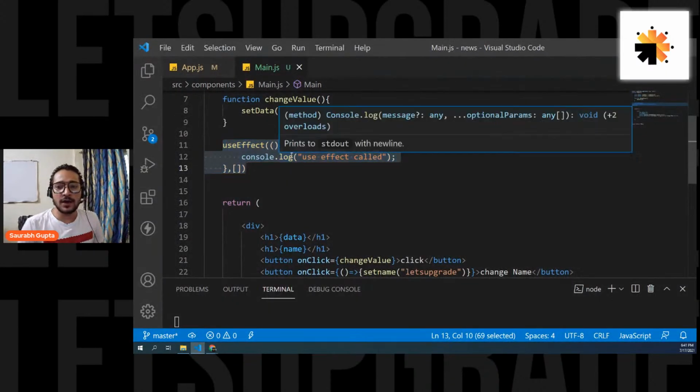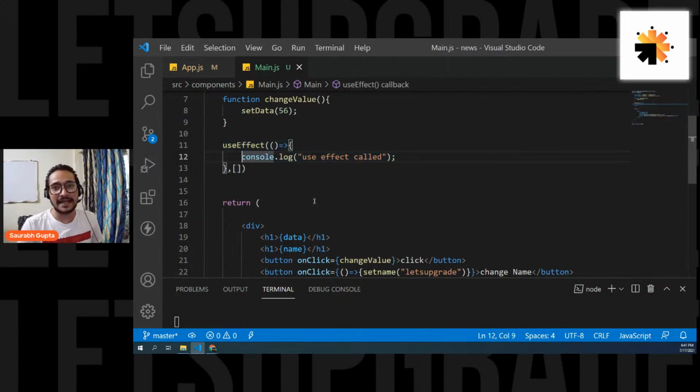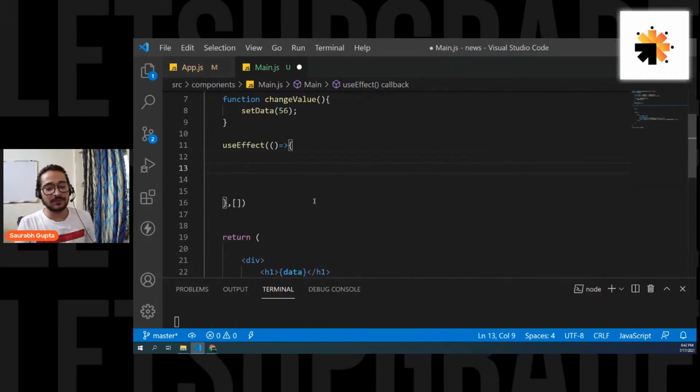Okay, guys. So if we are cleared with it, let's go ahead and fetch the news data. Remember, I want to fetch my news data when the component is mounted. That means I have to use this kind of useEffect with a blank array, because when you pass a blank array, it is called on component mounting. So I'll keep my useEffect like this, and inside this, I'm going to write the code to fetch the news data. Is that clear, everyone?